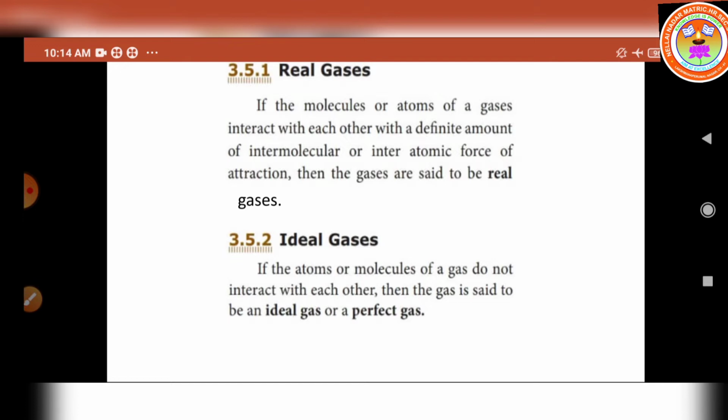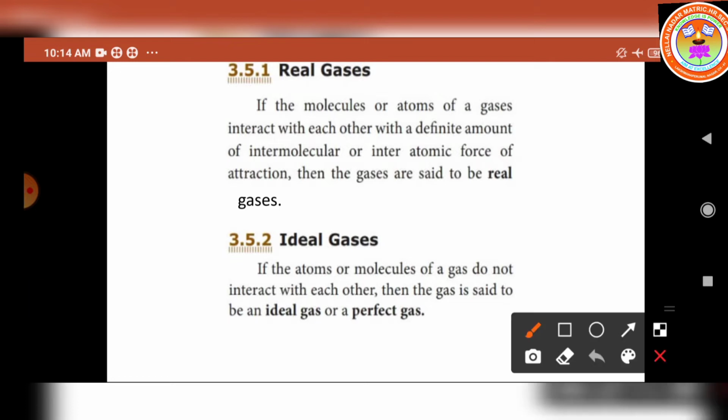All these laws state the relationship between various properties of a gas such as pressure, volume, temperature and number of atoms. What is the symbol of number of atoms? It is denoted by the symbol small n. Already we know this, isn't it? In a given state of the gas, all these parameters will have a definite set of values. When there is a change in the state of the gas, any one or more of these parameters change its value. I hope you understand now what are real gases and ideal gases.